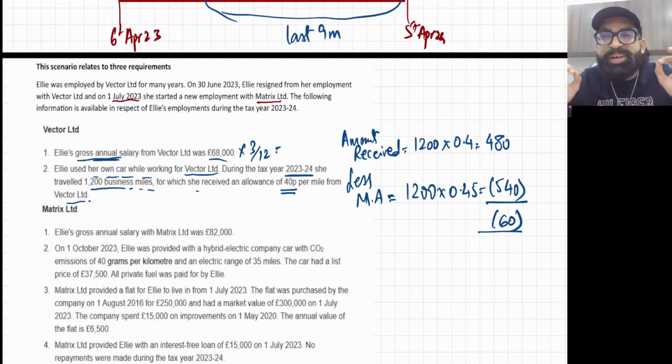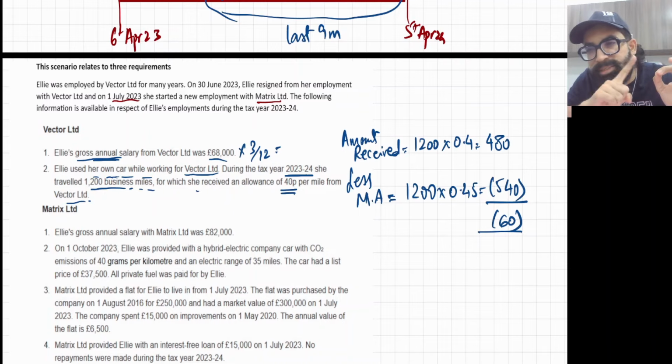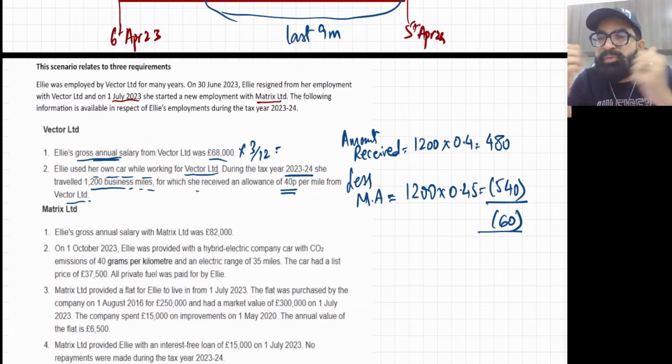Form P45 she receives from the existing employer and she gives that form to the other employer. Okay. So there is a possibility that you will be asked something related to Form P45. Form P45, make up your mind.